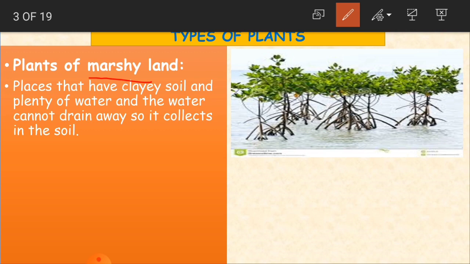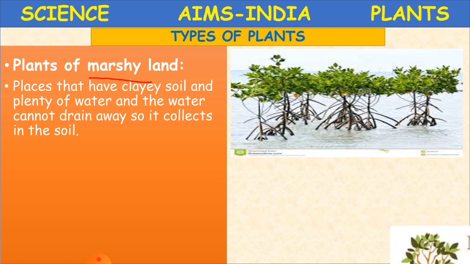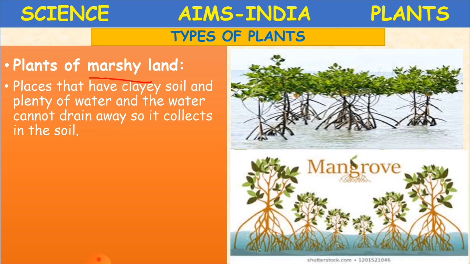This area is called marshy. These are places with clayey soil and plenty of water, and the water cannot drain away, so it collects in the soil. Normally you play with clay, the black color soil, and it is very sticky.